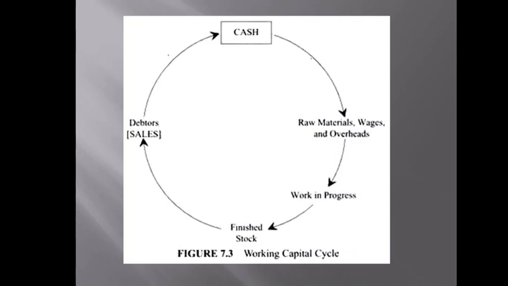With the help of credit sales and cash sales, we again go inside the circle again and again. This circle which keeps moving here again and again is nothing but what is called the working capital cycle.